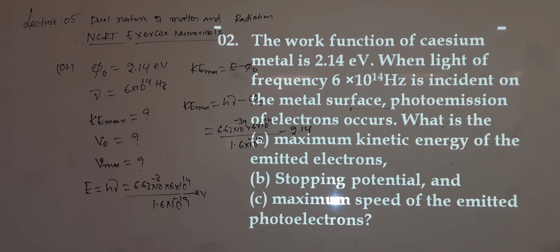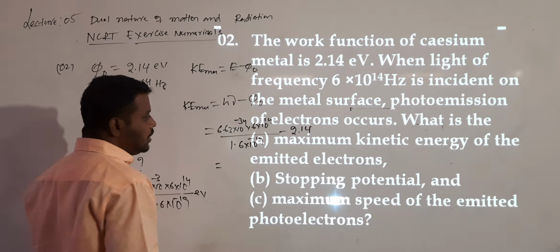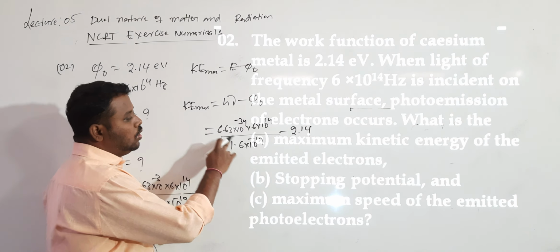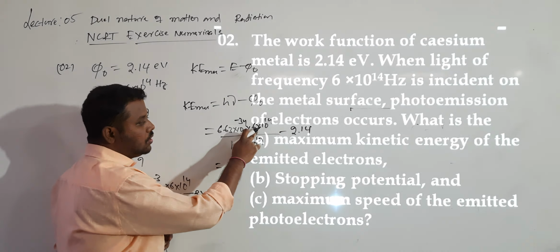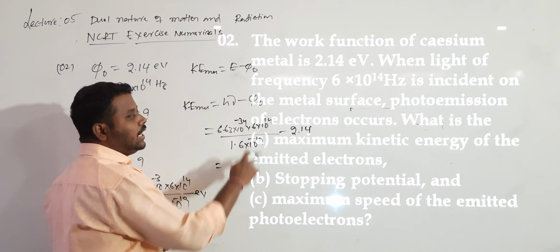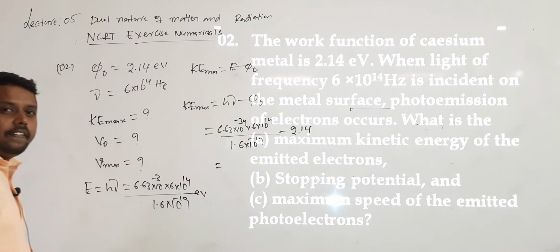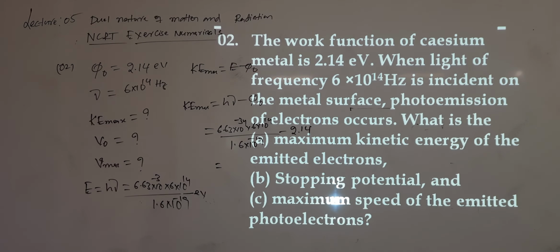You need to simplify this. After simplification you will get this answer. I am writing directly, you can simplify this now. So 1.6 will go, 4.1 something, into 6, that again I will get 2.187 something.